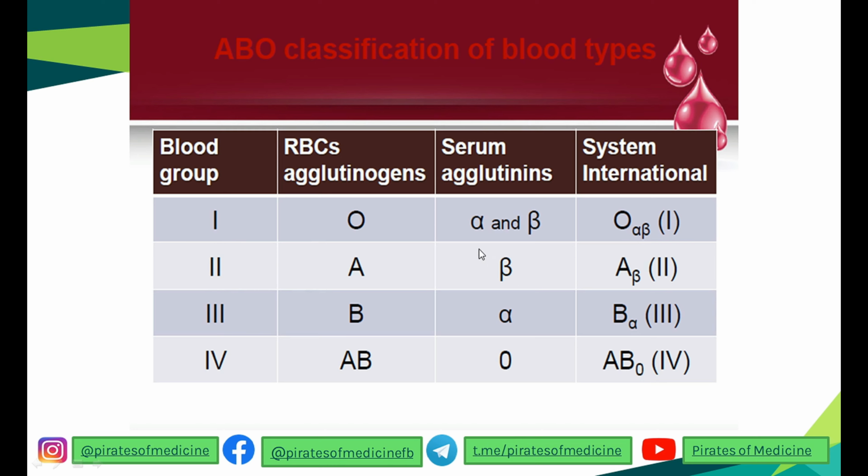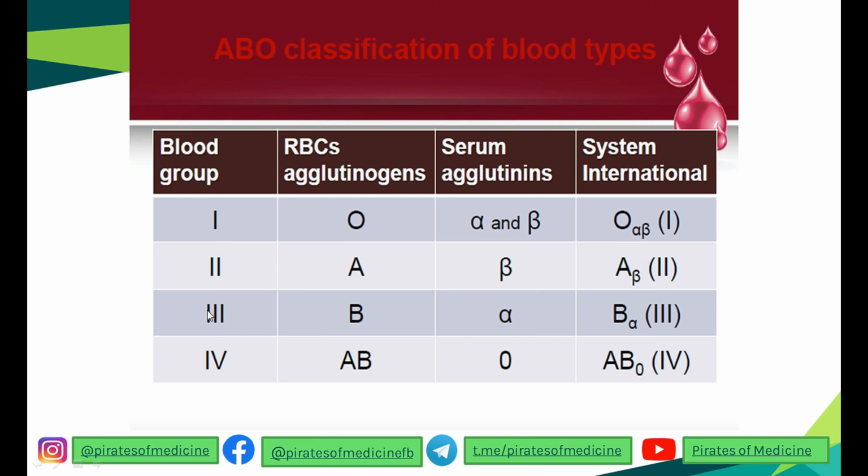So if there is a person with O blood group and his blood is mixed with the first, second and third, no agglutination occurs, and you can say that if there is no agglutination in any of the serums, then the patient has blood group O. Similarly, if a person with AB blood group is taken and his blood is dropped into the first, second and third, then the agglutination reaction will occur in each case.